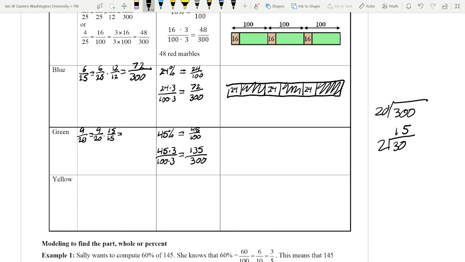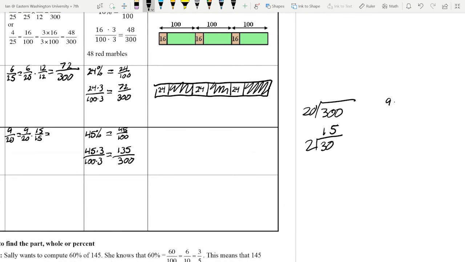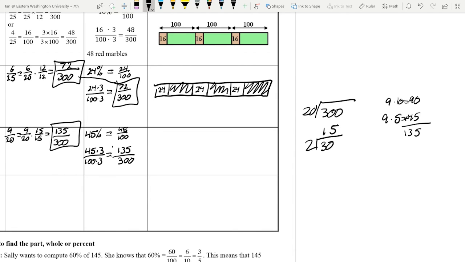Well, shoot, what's 9 times 15? Well, 9 times 10 is 90, and 9 times 5 is 45. Add those two together, and we're going to get 135. So we're going to get 135 divided by 300. And what you guys should start to notice here is that these are going to be exactly the same as each other, because we're going from percentage to amount and from probability to amount. So the amount needs to stay the same.